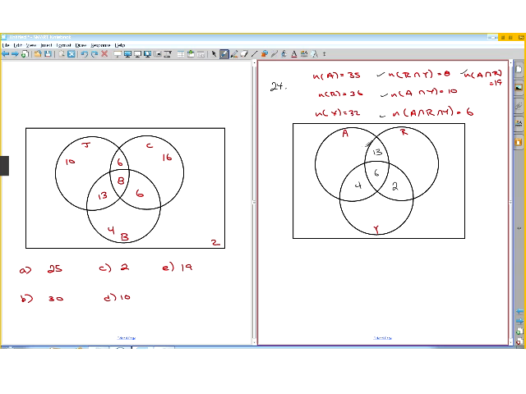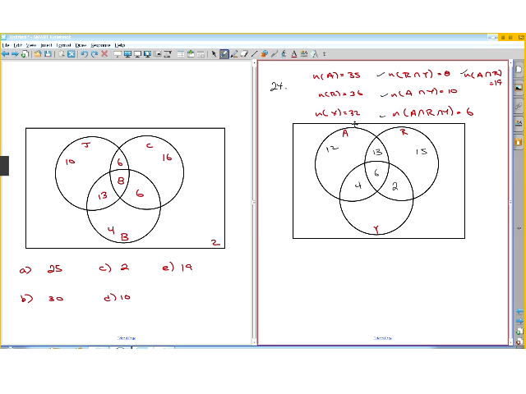A contains 35, so all these have to add up to 35. So we take 35 and we subtract these three numbers. 35 minus 13 minus 6 minus 4, we get 12, which they had correct. And then in R we have 36, so we take 36 minus 13 minus 6 minus 2 is 15, which is also what they got correct.